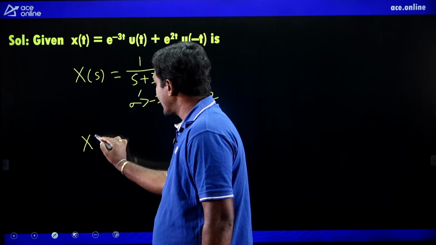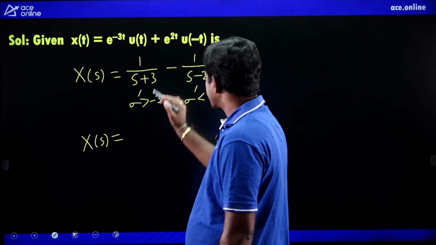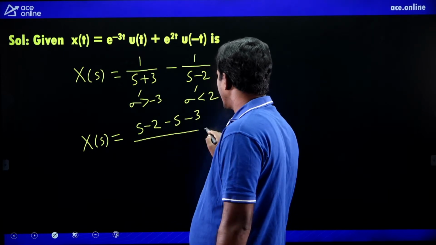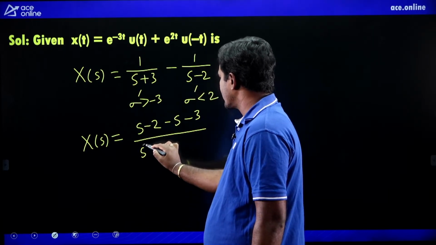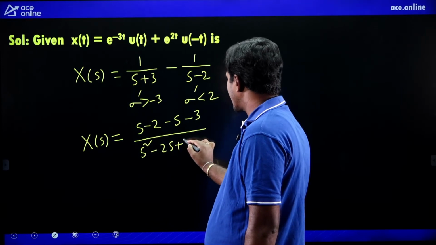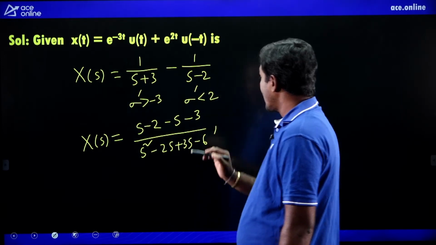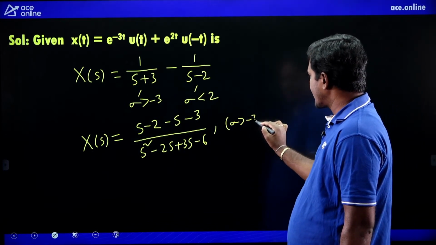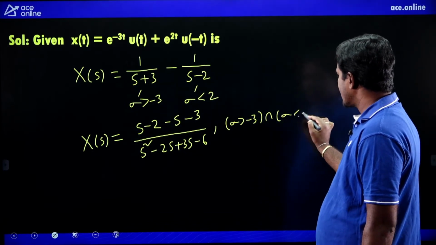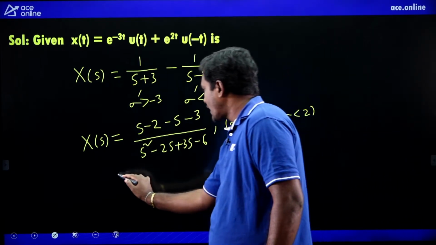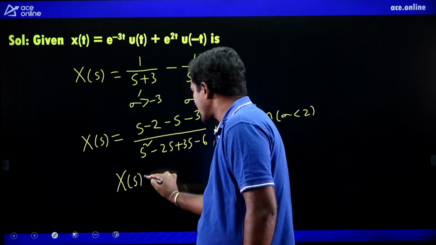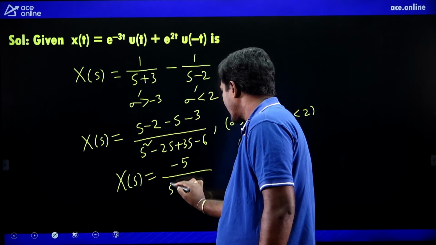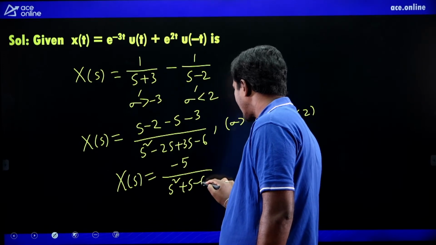And X of s, simplify this: s minus 2 minus s minus 3 divided by s plus 3 into s minus 2, which is s square minus 2s plus 3s minus 6. What about the combined ROC? It is the intersection: sigma greater than minus 3 intersection sigma less than 2. So what is X of s now? The s cancels, giving minus 5 divided by s square plus s minus 6.